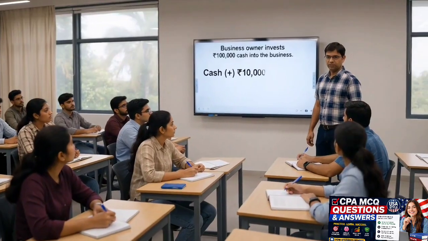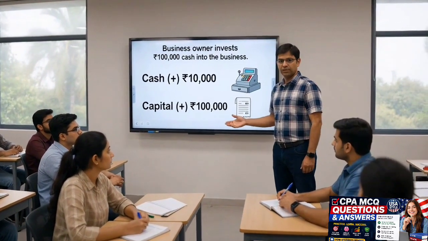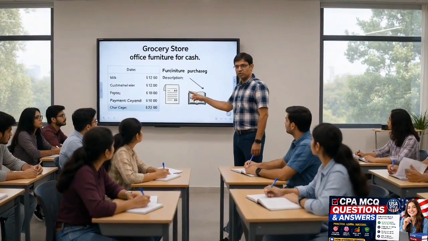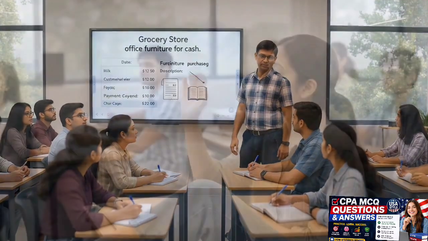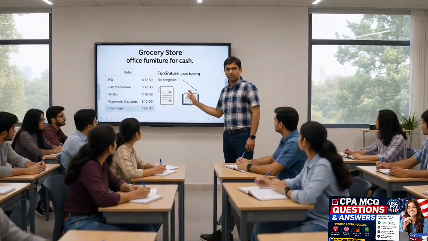Business owner invests 100,000 of cash into the business. So our cash is increasing, we debit cash to show the increase, and we credit capital to show the increase in owner's equity. Business purchases office furniture for cash. Now, which account should be debited and which should be credited? Debit furniture, credit cash.